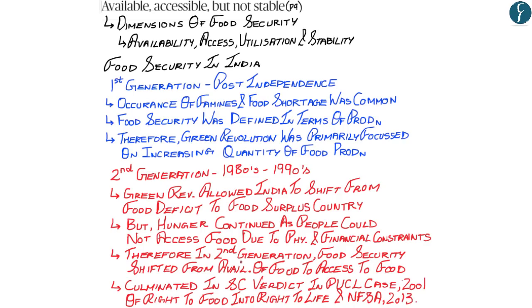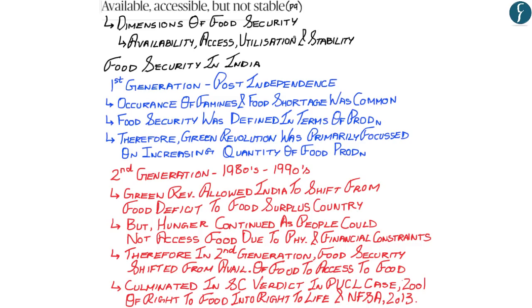However, food security based on the access of food took a very long time in its culmination, and it was the Supreme Court verdict in the People's Union for Civil Liberties case of 2001, in which the right to food was evolved into the right to life, and it subsequently led to the National Food Security Act of 2013.